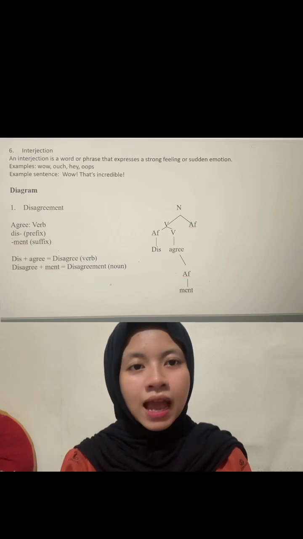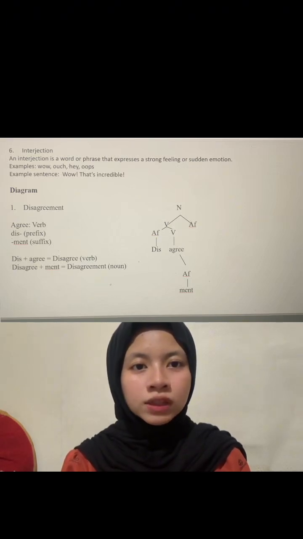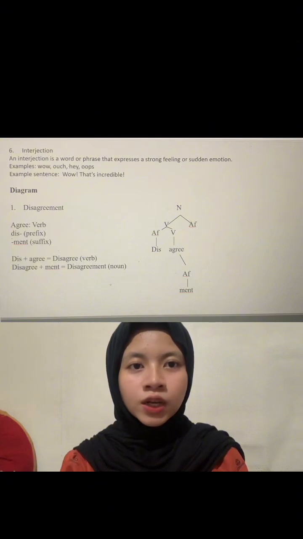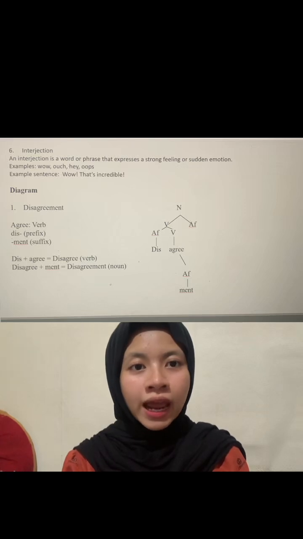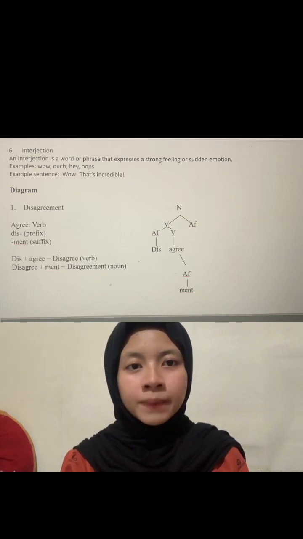Interjection. An interjection is a word or phrase that expresses a strong feeling or sudden emotion. Examples: wow, ouch, hey, oops. Example sentence: Wow, that's incredible.